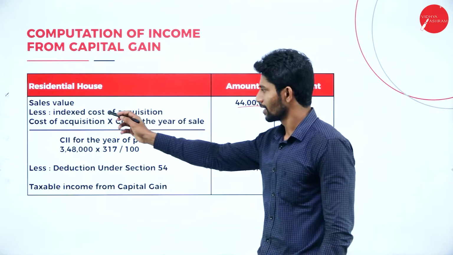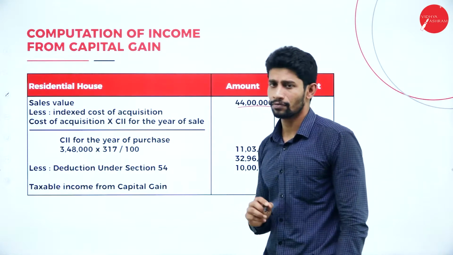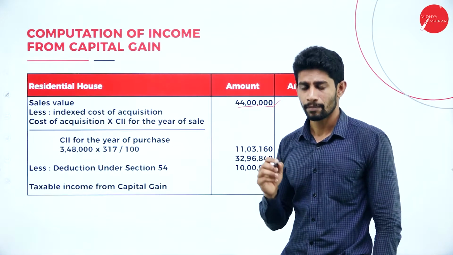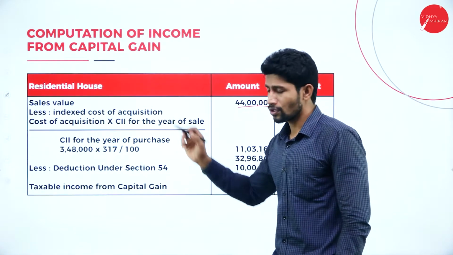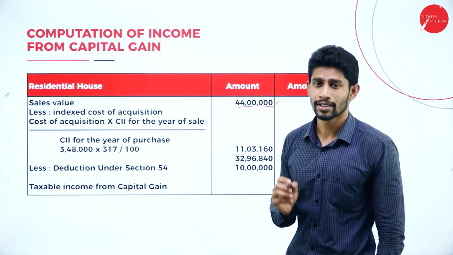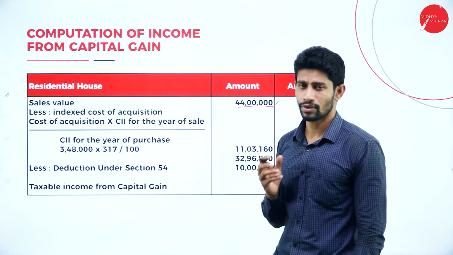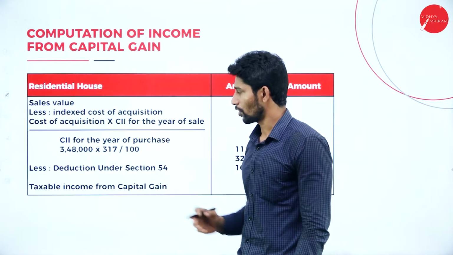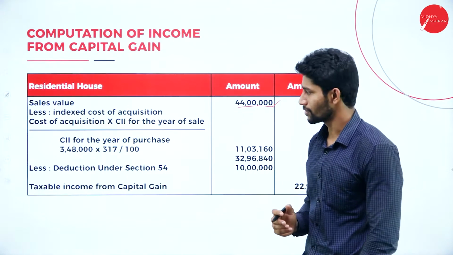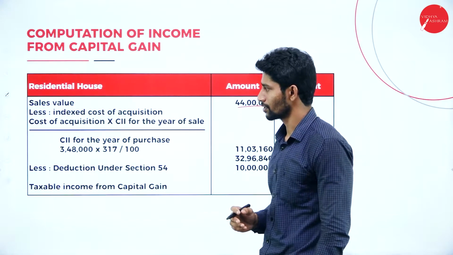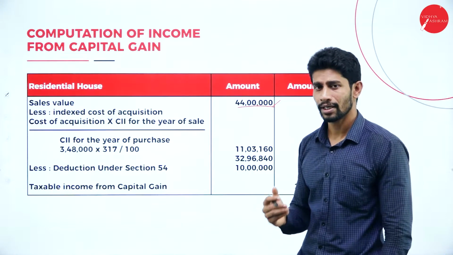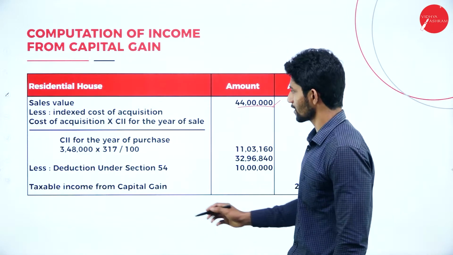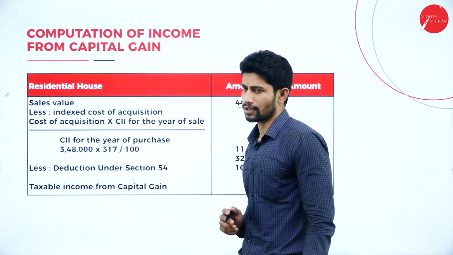From that, less indexed cost of acquisition. Why are we supposed to take indexed cost of acquisition? Because we are solving the problem under the long-term capital gain format. Under the long-term capital gain format, we have the indexed cost concept. So we are supposed to consider the indexed cost of acquisition while solving the problem under long-term capital gain.